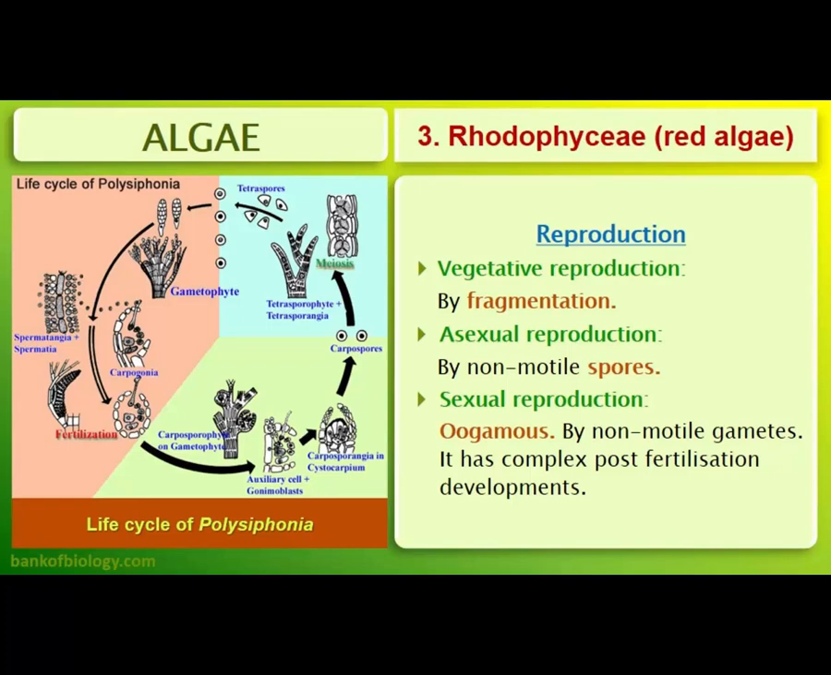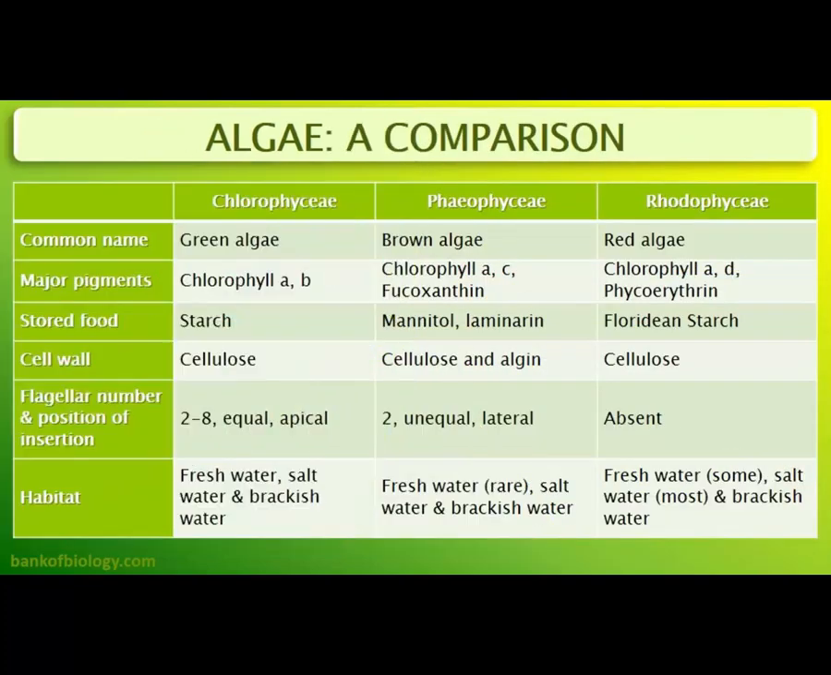So this is all about the algae. Here you can see the comparison between the three different classes of algae: chlorophyceae, phaeophyceae and rhodophyceae. Here you can compare them with the major pigments, stored food, cell wall, flagellar number and habitat. So this is all about the algal classification.